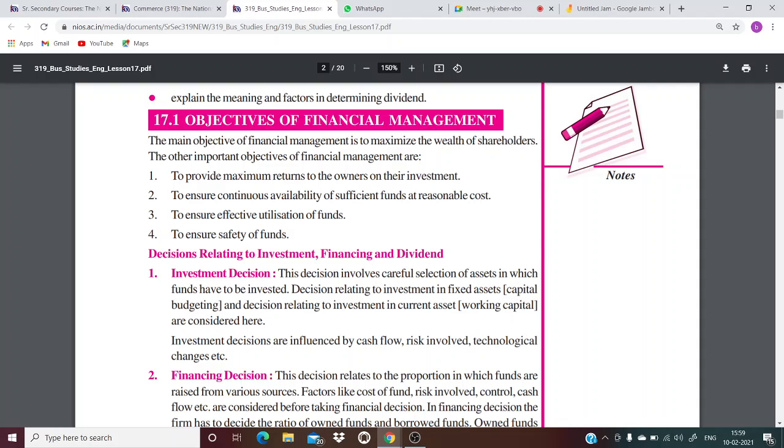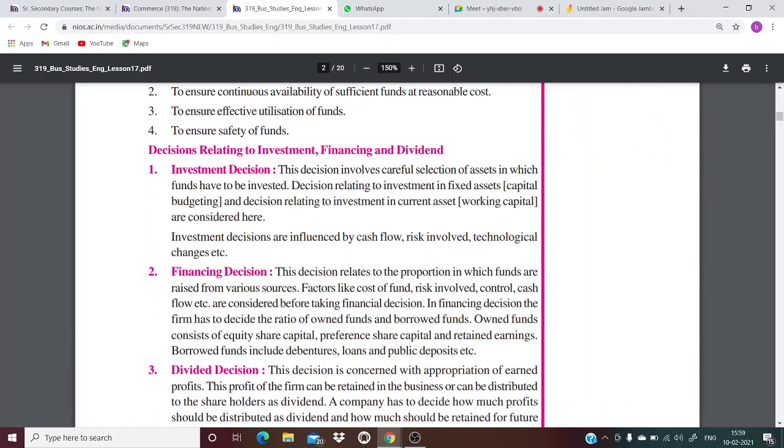Now, decisions relating to investment, financing, and dividend. First is investment decision. This decision involves careful selection of assets in which funds have to be invested. Decision relating to investment in fixed assets, capital budgeting, and decision relating to investment in current assets, working capital, are considered here.